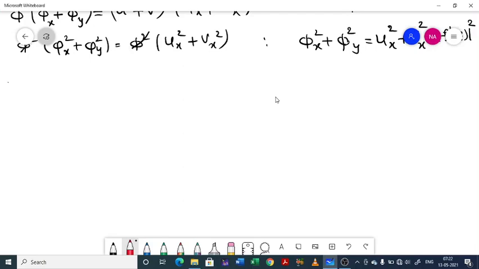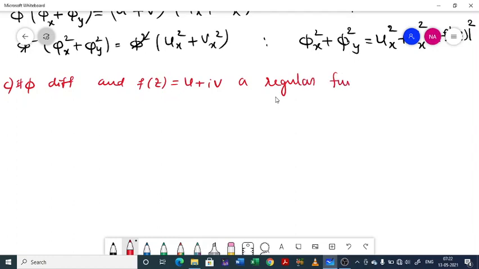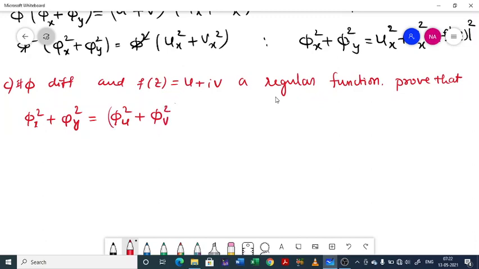If phi is differentiable, and f of z equal to u plus iv, a regular function, then prove that phi x whole square plus phi y whole square equal to phi u whole square plus phi v whole square times modulus of f dash of z whole square.